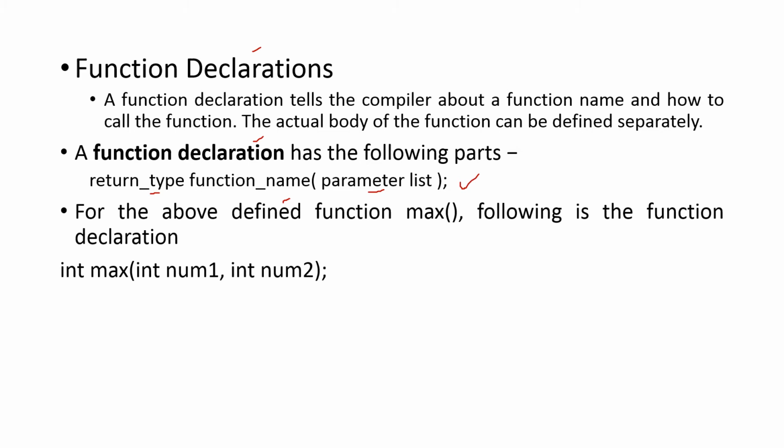This declaration is given in the main section. Here is a function: int max, int num1, int num2, and then a semicolon. This is the function declaration. So these parameters are known as the actual parameters, and this will be written in the main section of the program.